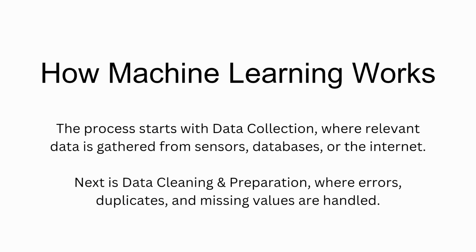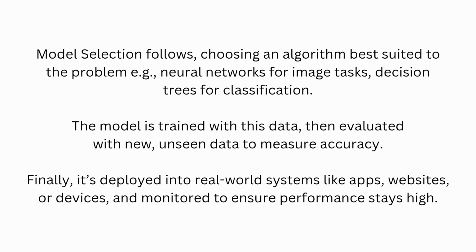How machine learning works. The process starts with data collection, where relevant data is gathered from sensors, databases, or the internet. Next is data cleaning and preparation, where errors, duplicates, and missing values are handled. Model selection follows, choosing an algorithm best suited to the problem, like neural networks for image tasks and decision trees for classification.